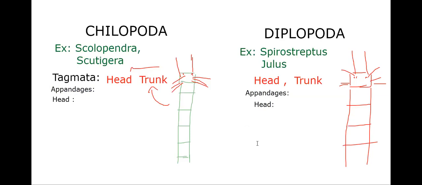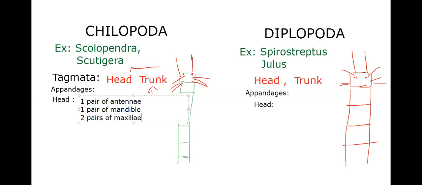The head bears a pair of antennae as usual, then one pair of mandibles, and two pairs of maxillae are present. So let me write: one pair of antennae, one pair of mandibles, two pairs of maxillae. Only thing you have to remember, two pairs of antennae are only possible in the case of crustaceans. Next, appendages of the trunk region.